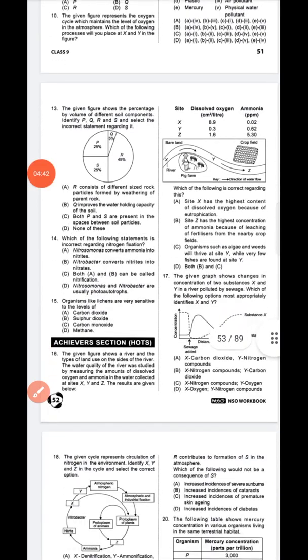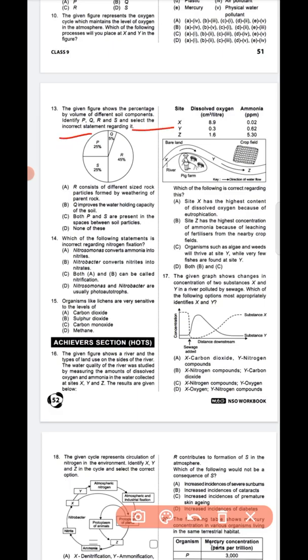Next, question number 13. The given figure shows the percentage by volume of different soil components. Identify P, Q, R, S and select the incorrect statement. So 13, option D is the correct answer. R consists of different size rock. All the others are correct statements, but the statement in option D is wrong. So option D is the correct answer.